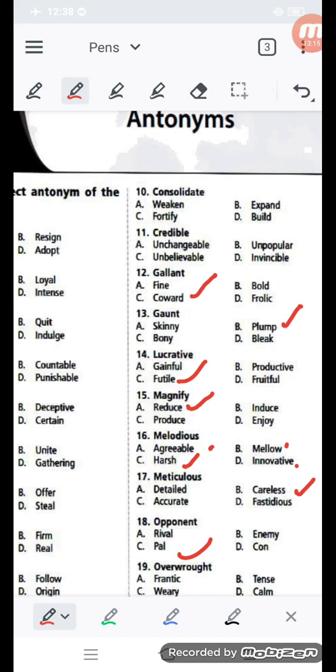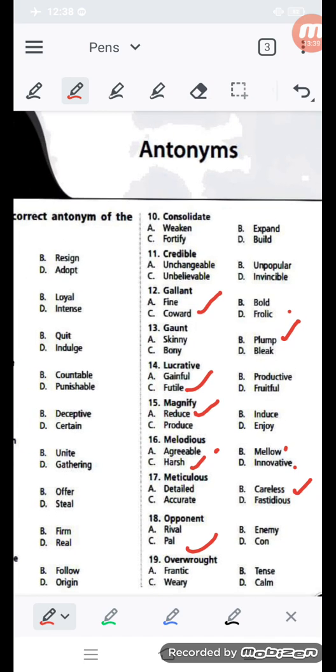You can see overwrought, that means frantic, tense, calm or weary. You have to find the opposite or antonym. 19 number you can see. Overwrought means tense, overwrought means frantic, overwrought means weary or tired. So what is not coming? That is calm. You can see the word calm, that is opposite to overwrought.